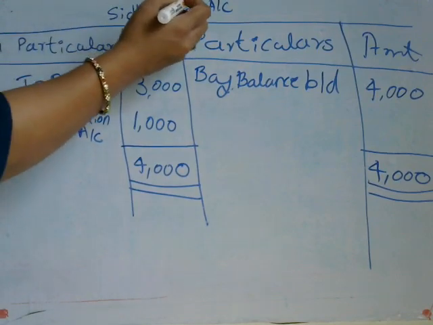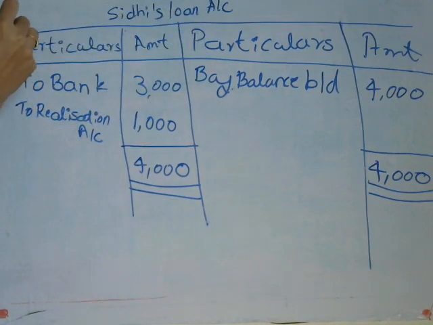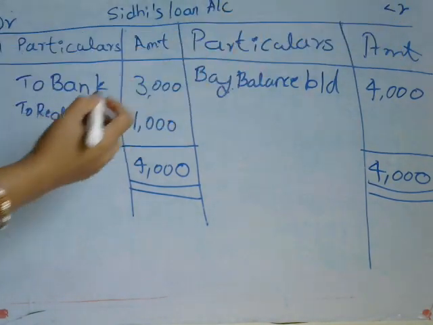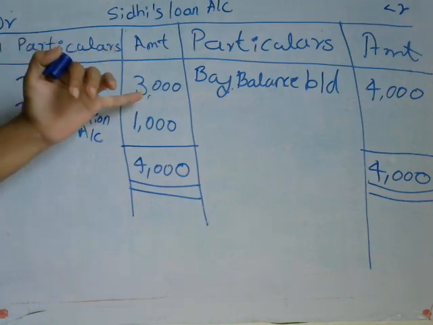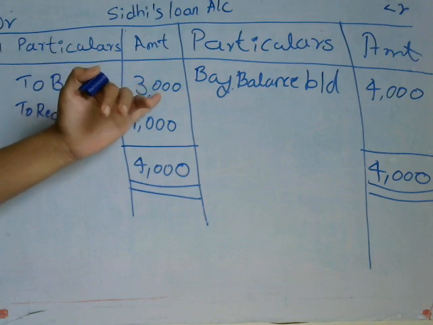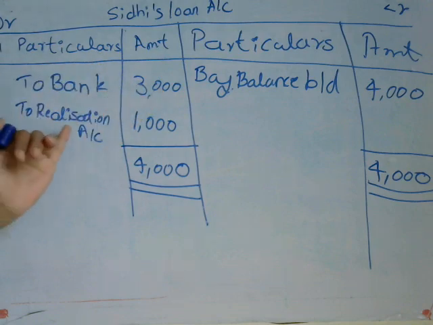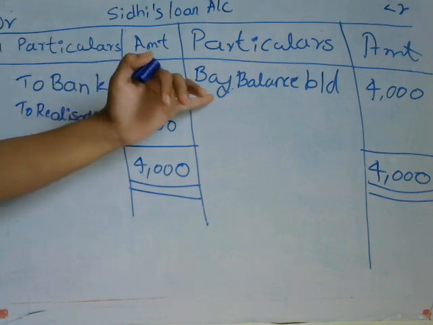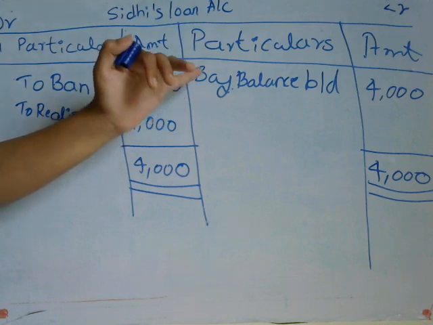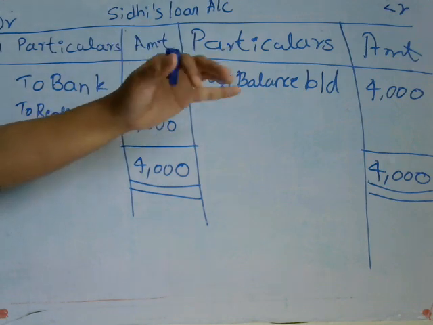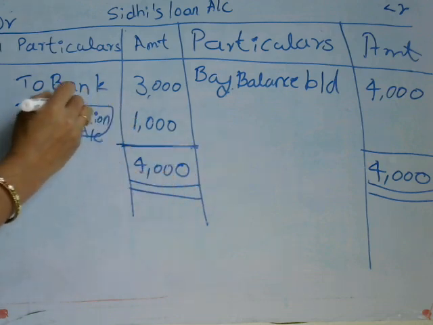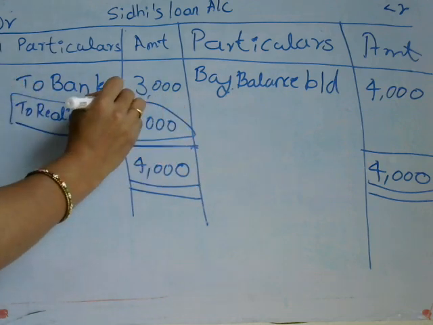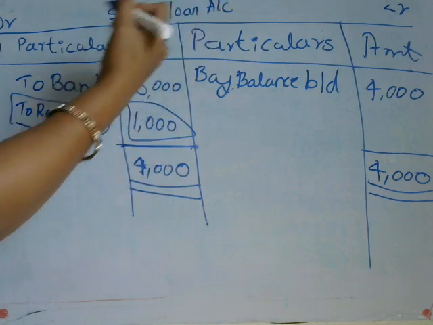At the last, see the loan account particulars on the debit side and credit side. In the bank account, when we calculated, the amount was 3,000 rupees and the realization account was 1,000 rupees. And in the problem, it is given that her account balance is 4,000 rupees. So on both sides, 1,000 rupees is for the realization account, and the total amount is 4,000 rupees for Siddhi's loan account.